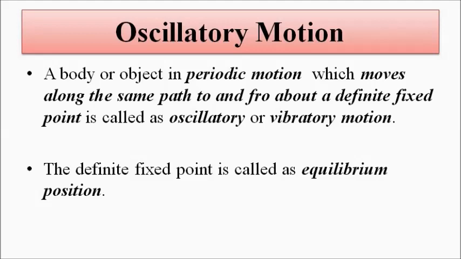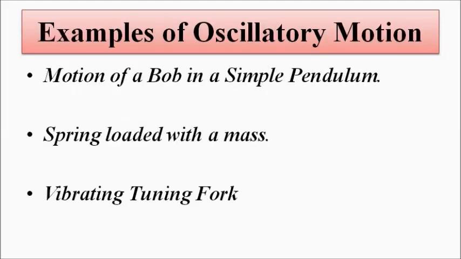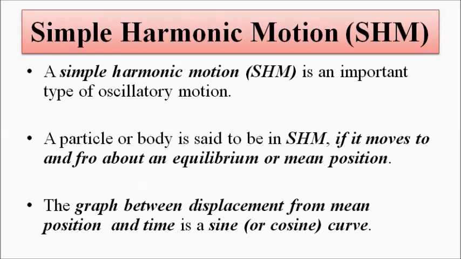Now, examples of oscillatory motion include the simple pendulum, the spring loaded with a mass, and the vibrating tuning fork, which we have already discussed. Simple harmonic motion comes under the category of oscillatory motion.